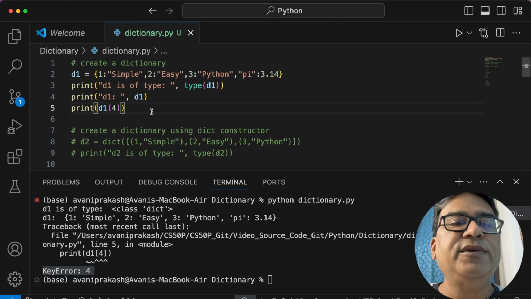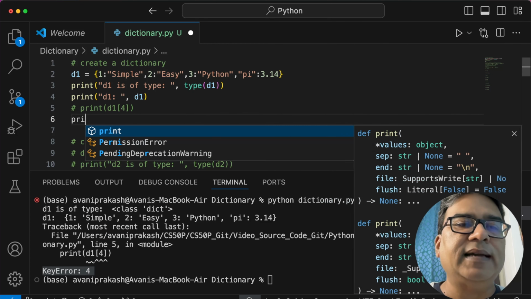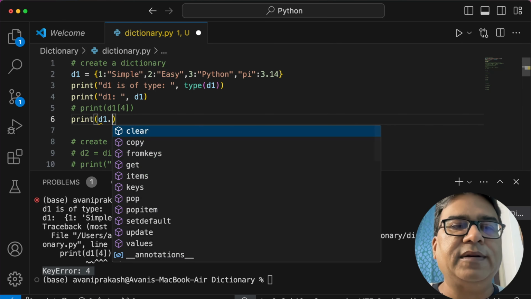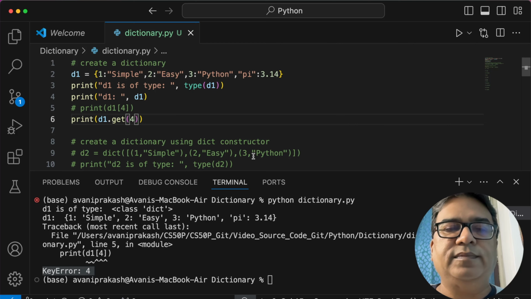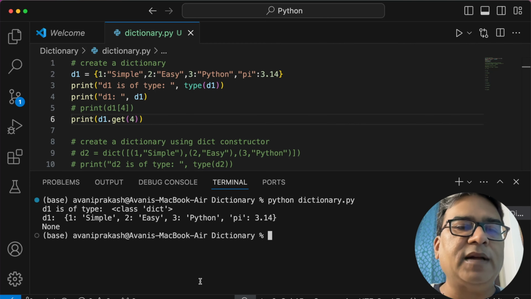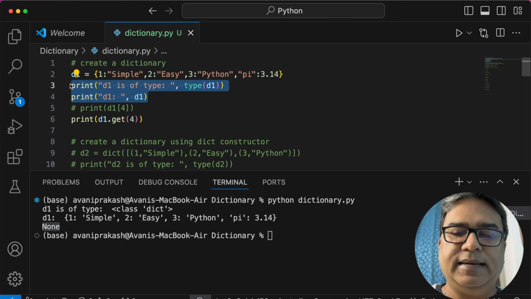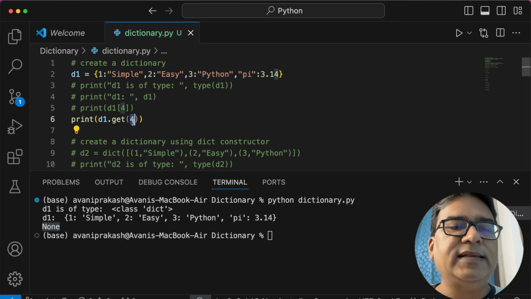So here we can use the get method. What I can write here is print D1 dot get, and I can put 4 right here, and if I run this program, now I am getting a None. Let me make everything else a comment for the time being. When we are trying to access the key called 4, it is giving me None.